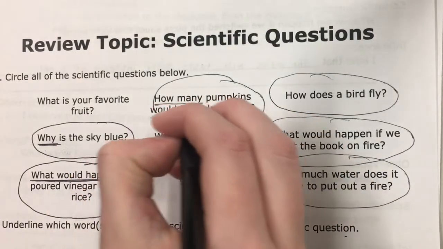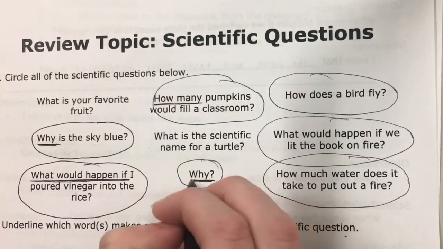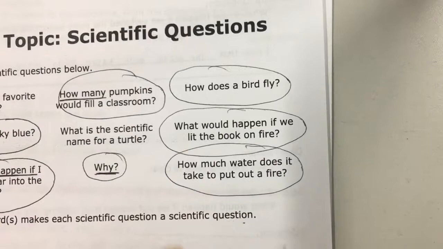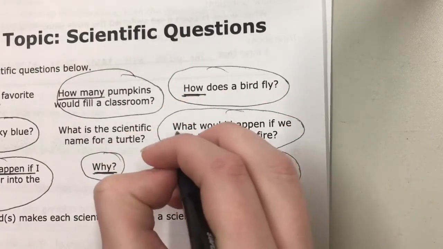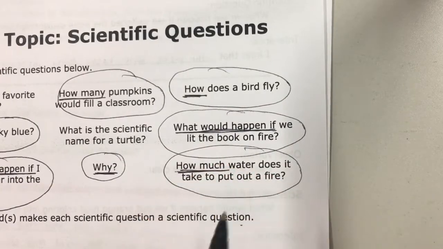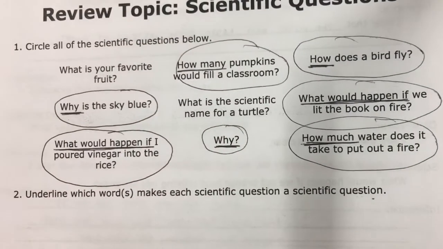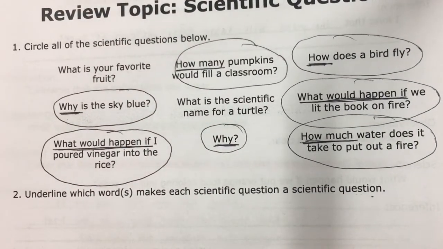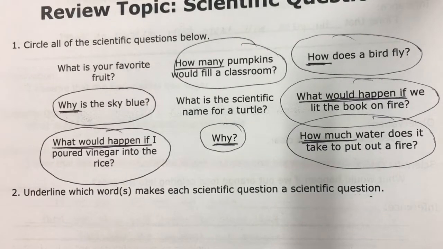Then we have how many. Why just by itself is a scientific question. How. What would happen if. And how much. If you don't have this exact thing down on your paper, you need to erase what you have and make sure your answers match mine.